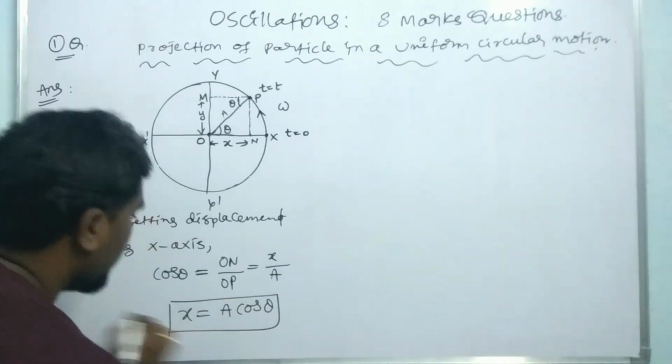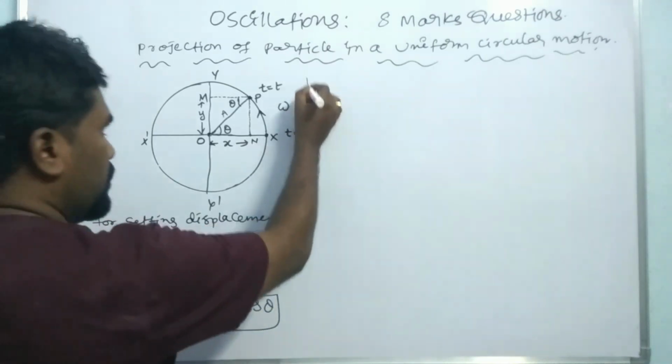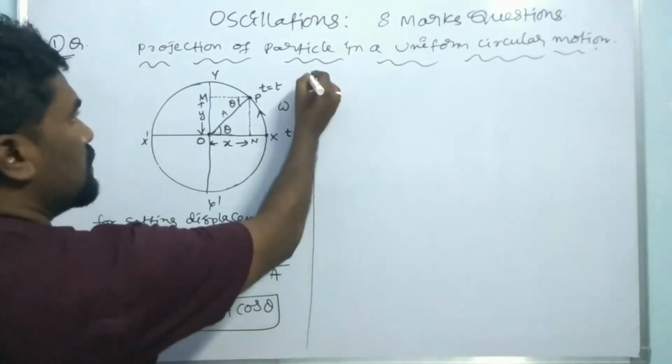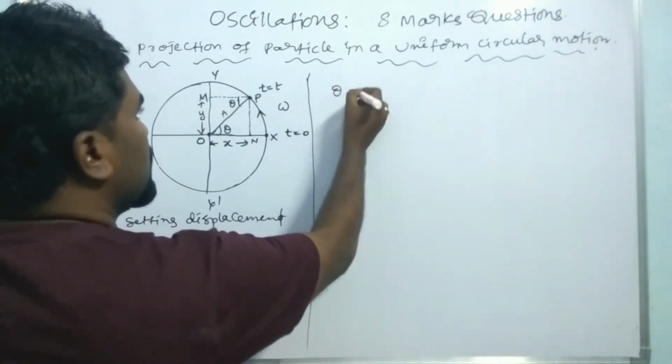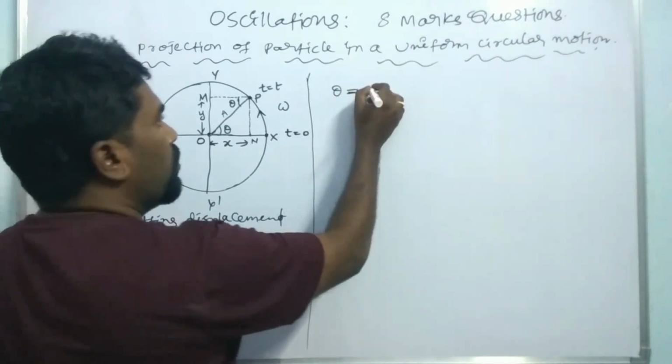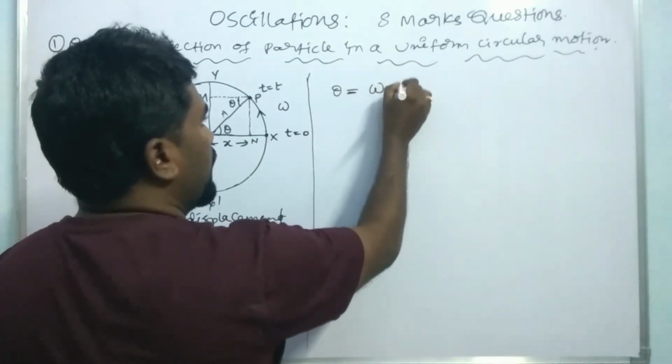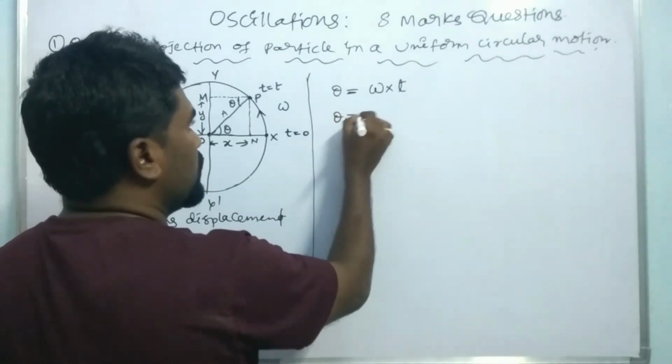Here theta is the angular displacement. The angular displacement theta is equal to angular velocity into time, theta equal omega t.